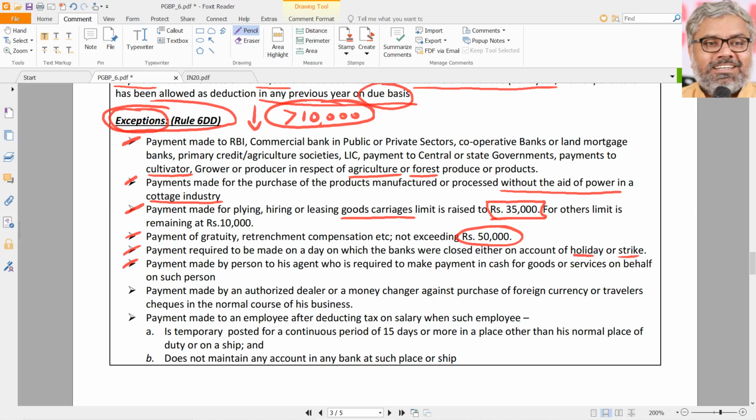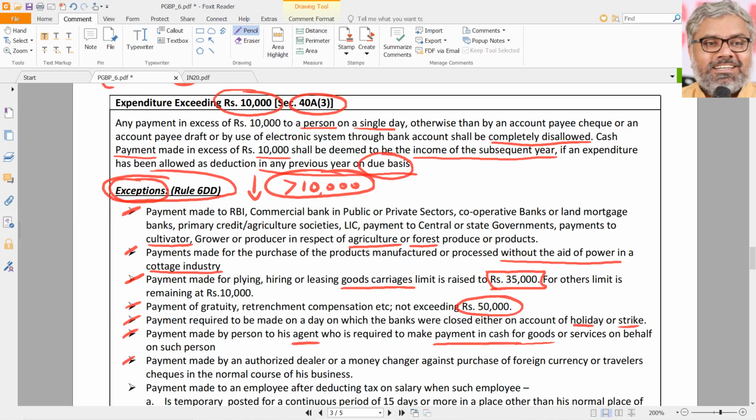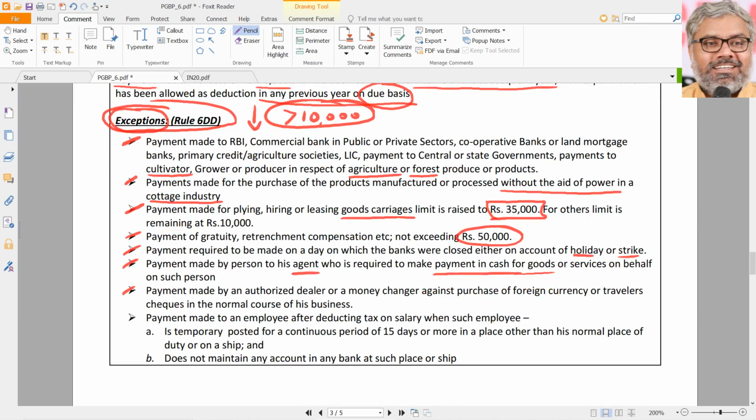Some more comedy things are there. Payments made by a person to his agent who is required to make a payment in cash for goods or services on behalf of such person. So I am not making cash payment directly. I am making payment to my agent, but my agent is required to make a payment in cash only. So I have no option. I had to pay him in cash. I can say that. That is another exception. Exception itself means it's a loophole by itself automatically. Some of them are genuine. Some of them will give a little bit of excuses to the people to avoid the disallowance under 40A(3). We can't help it. Law is law, rule is rule. We have to just follow that.